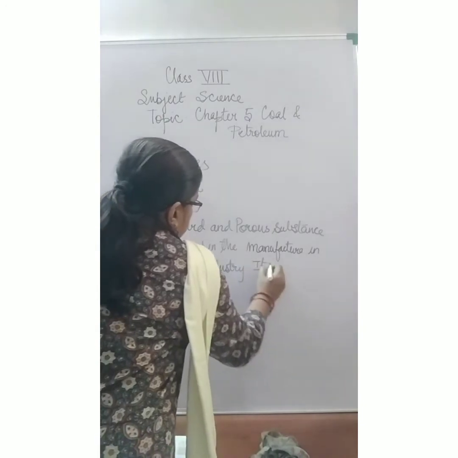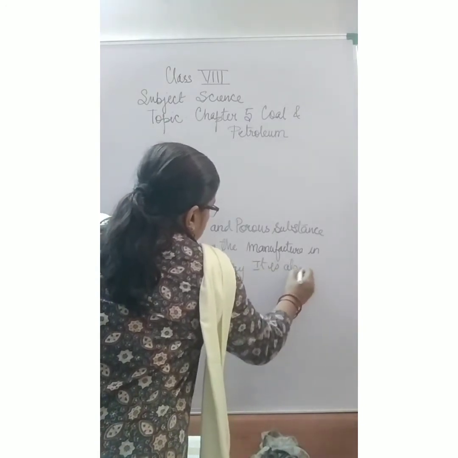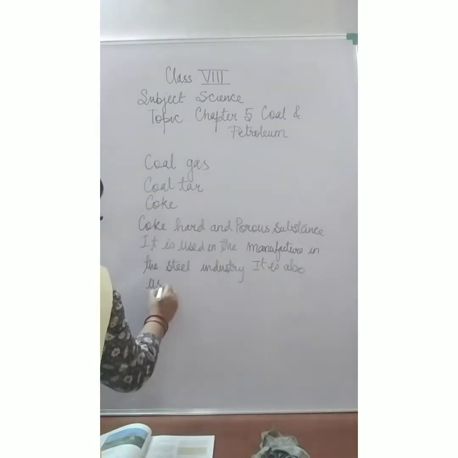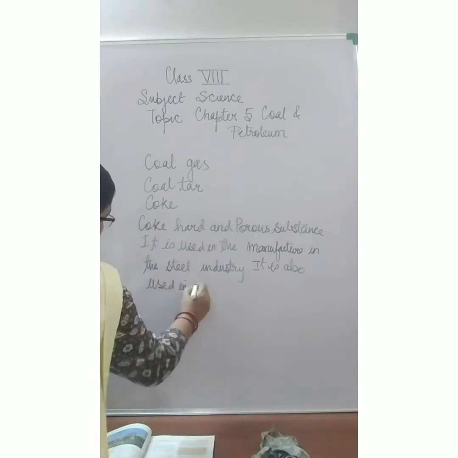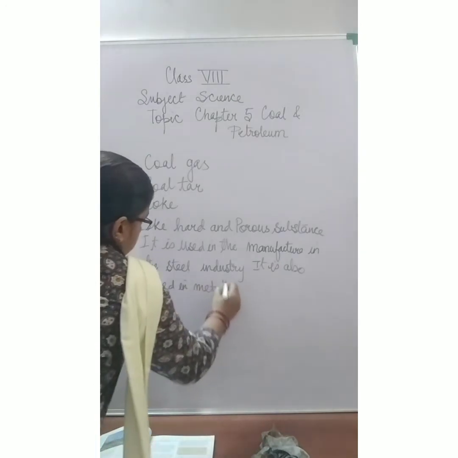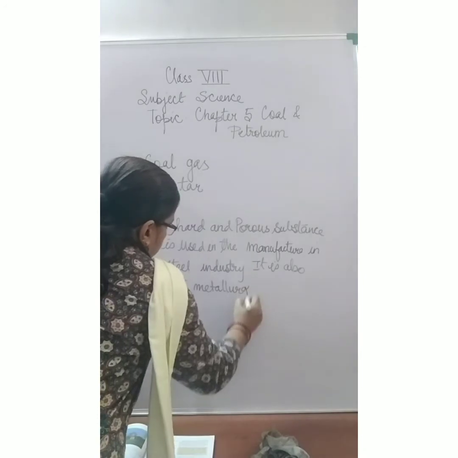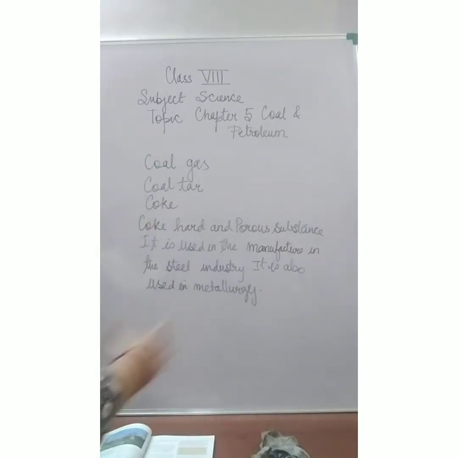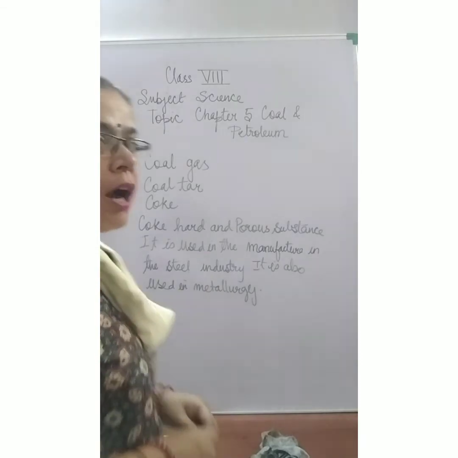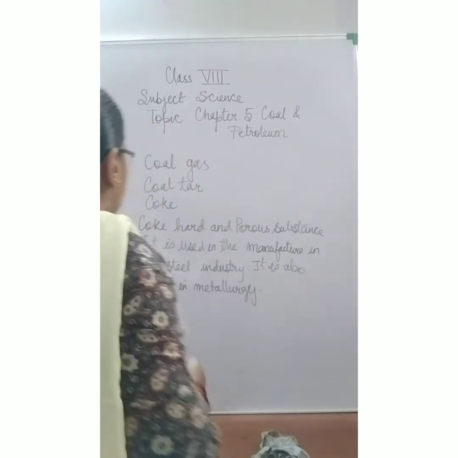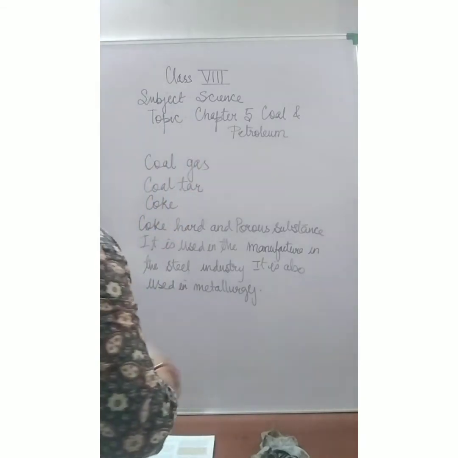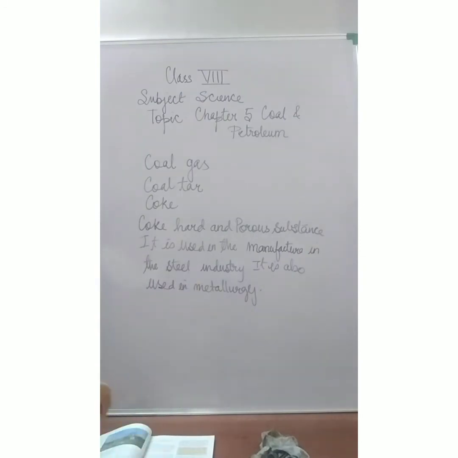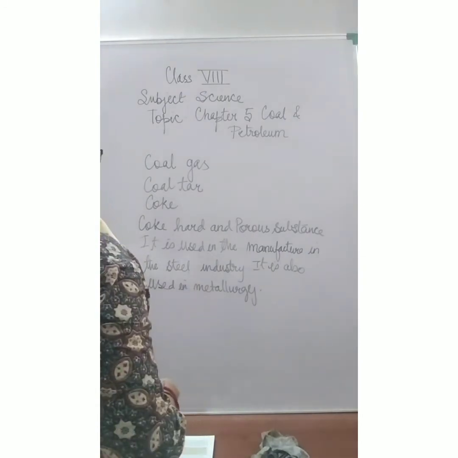It is also used in metallurgy, that is where we are extracting the metals, because it is a good reducing agent, which you will study in your higher classes. So coke is a good reducing agent and hence it is going to find its use in metallurgy.